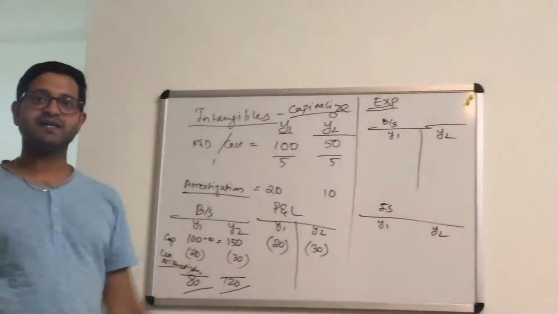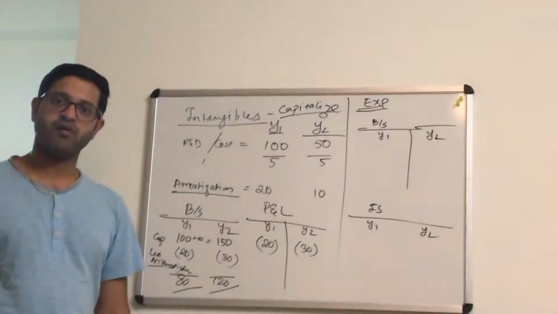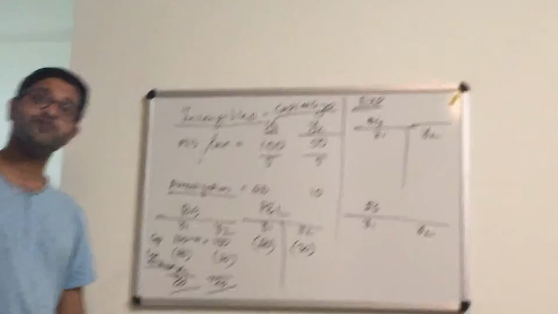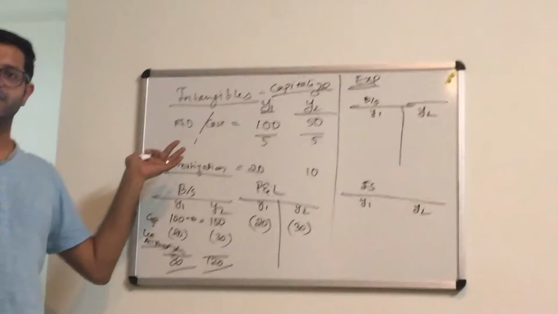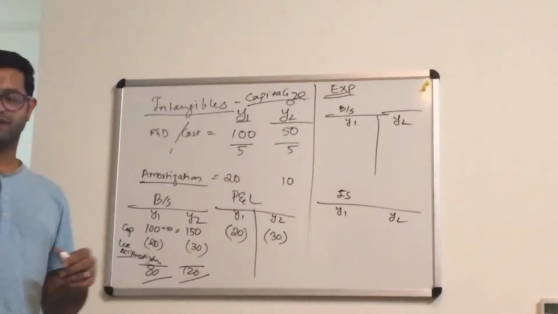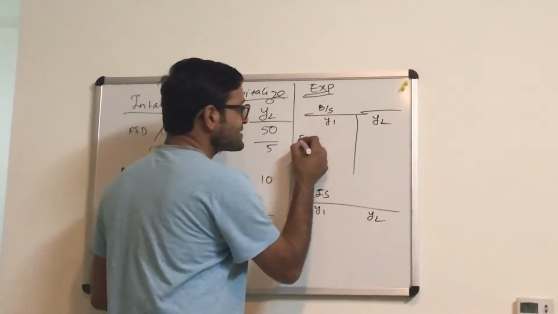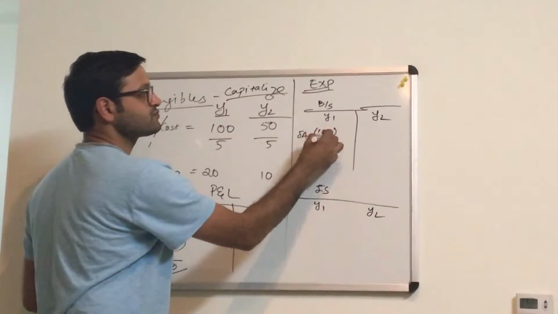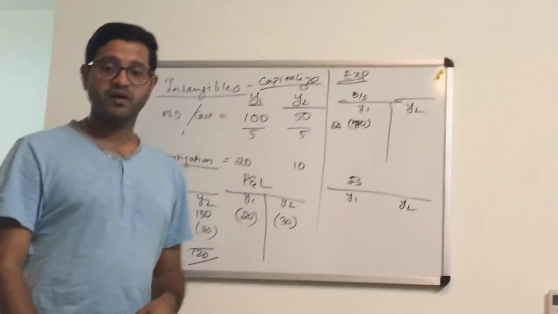If I am expensing it, what happens to my balance sheet? Your asset will go down. The cash will go down by 100? Cash won't go anywhere. I have still incurred that cost. Intangible assets would go down by how much, 100 in the first year, or 80? You won't incur the expense, so there won't be any intangible assets.